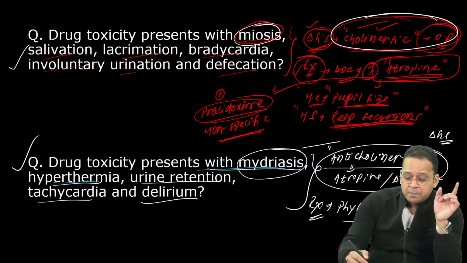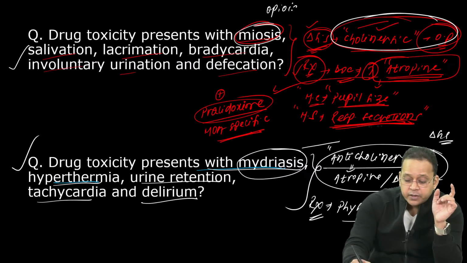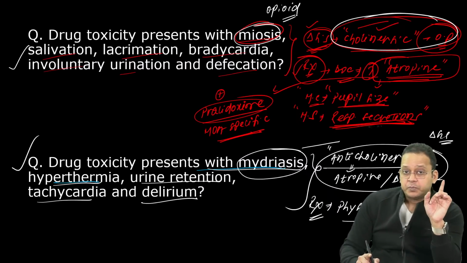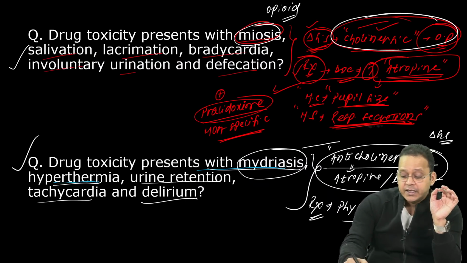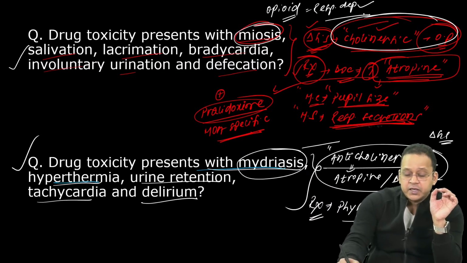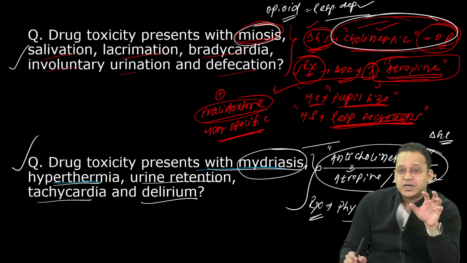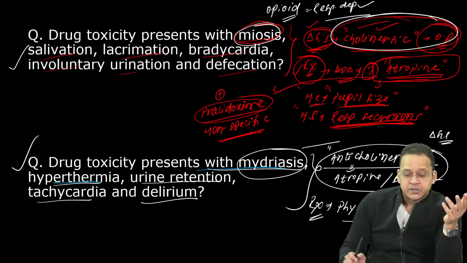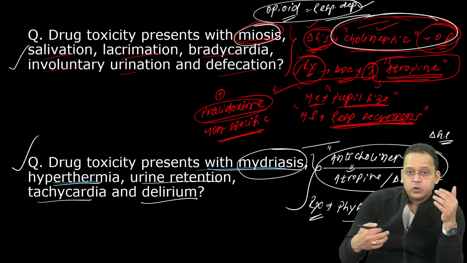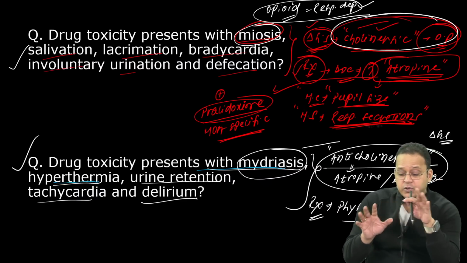But remember, miosis is also seen with opioids. So how to differentiate? If there is respiratory depression, then it is opioid poisoning, not cholinergic poisoning. In cholinergic poisoning, there won't be respiratory depression, right? So look carefully, not just at pupil size.